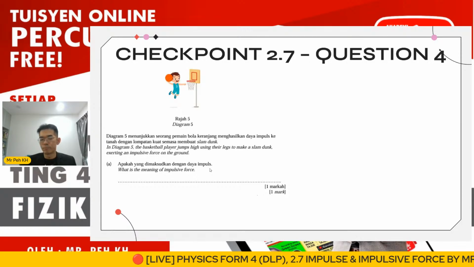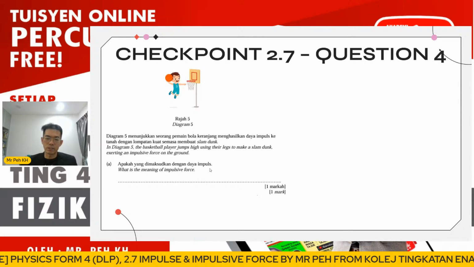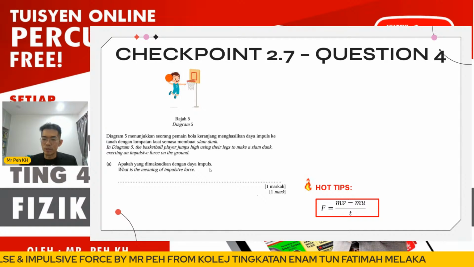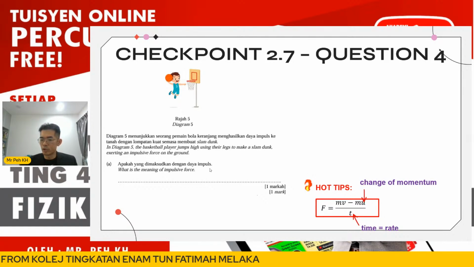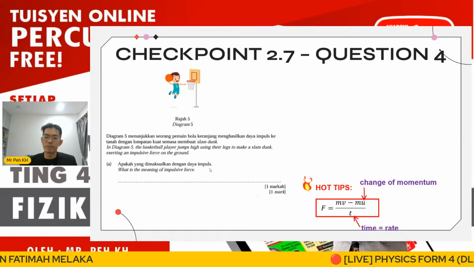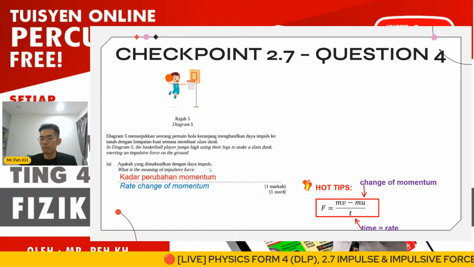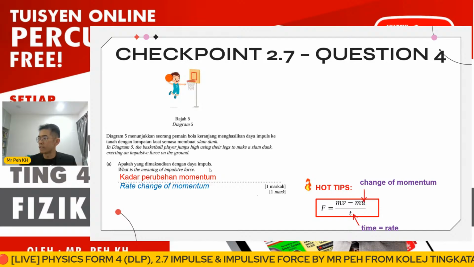We're using a formula. For impulsive force, we can actually use the formula for discussion also. The formula will be like this: mv minus mu is the change of momentum, and t is the time. So the definition is very easy: this will be the rate of change of momentum. If you say just change of momentum, that definition refers to impulse, not impulsive force. Please take note of this.